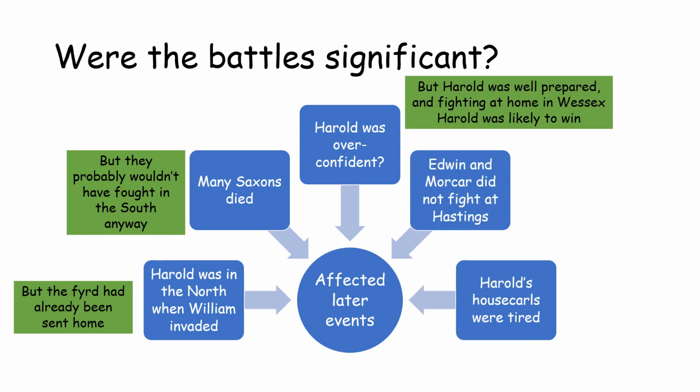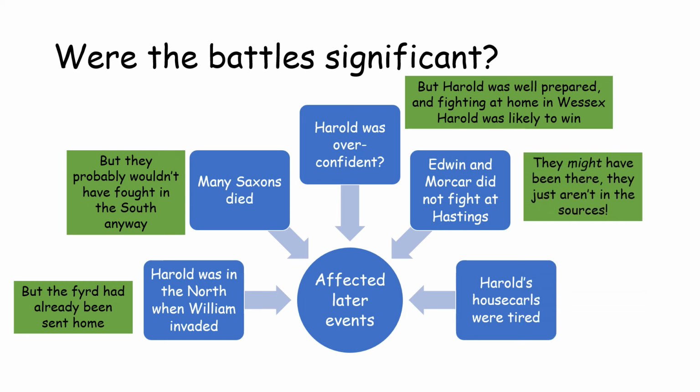Maybe Harold was overconfident, but actually you could argue that he was well prepared. And when he fought William, remember, he's down at home in Wessex, in his own earldom, so he was more likely to win. We actually don't know whether Edwin and Morcar were there at Hastings. We know that they're not mentioned by the sources, but that doesn't necessarily mean that they weren't there.